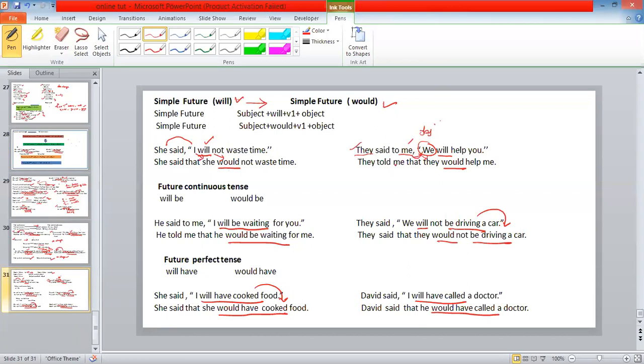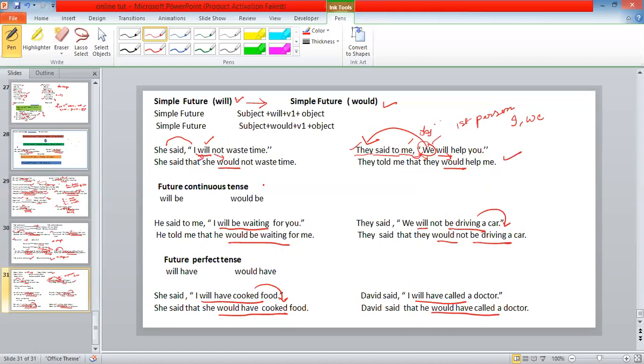They told me that. Sorry, we is first person. I told you, I and we are first person. First person refers to what? The subject outside the quotation. Only second person will refer to me. So we refers to they. Said to changes to told. They told me that they will changes to would. They would help me. You becomes me. Okay, clear?